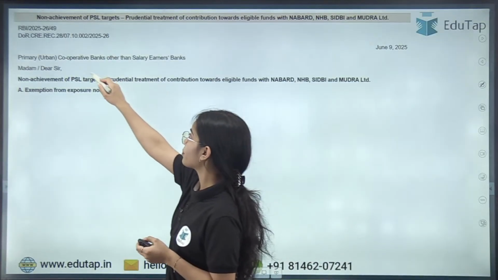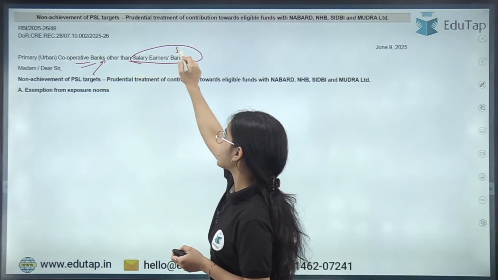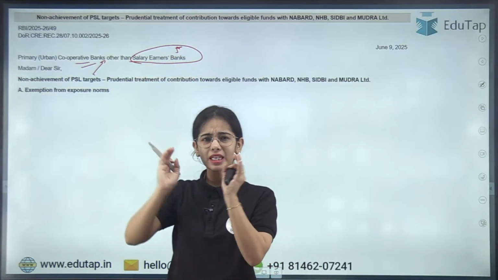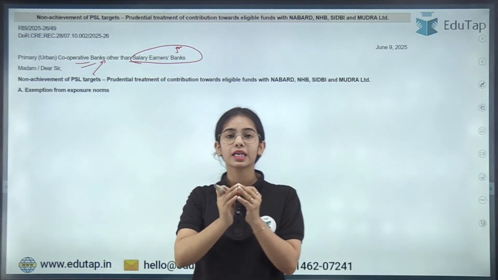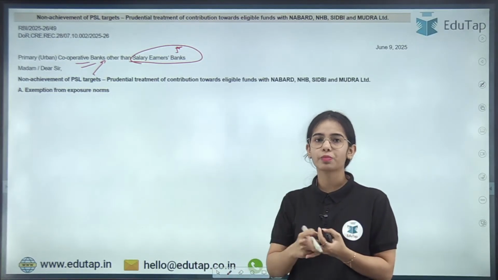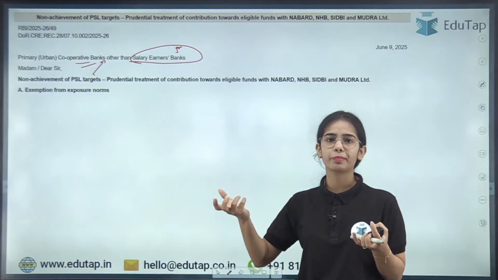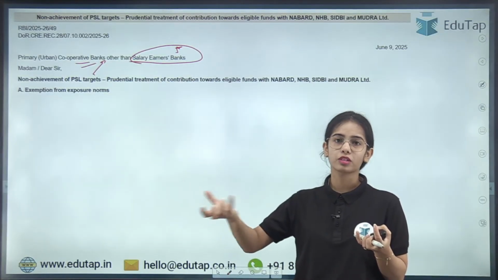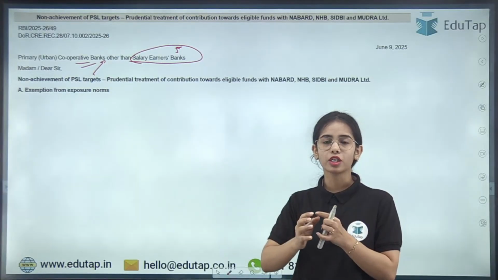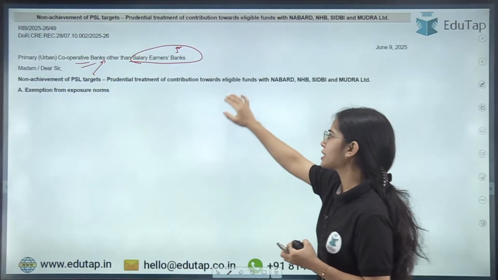So this is for the primary urban cooperative banks other than salary earner banks. Salary earner banks are the very small urban cooperative banks that are just constituted or established by salary earners. Some government employees or some workers, some of the salary earners, have come together to establish an institution. So that is a salary earner bank.